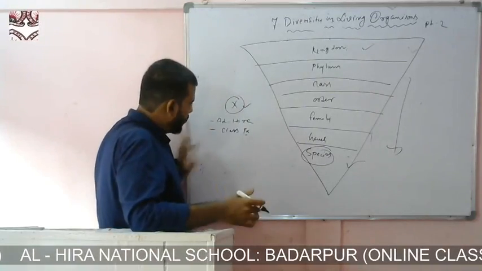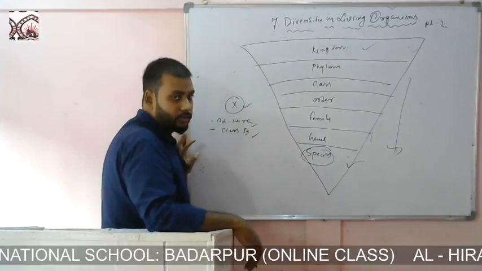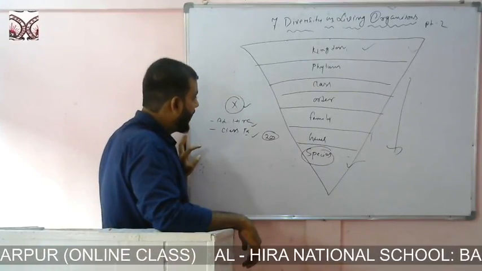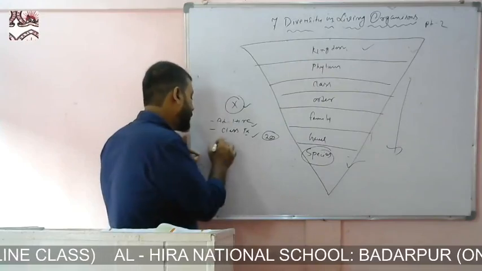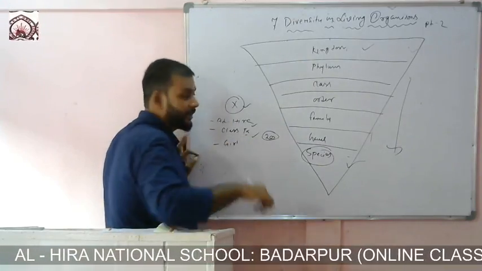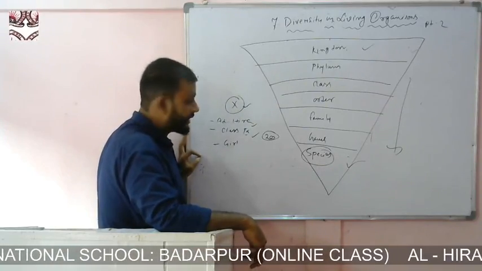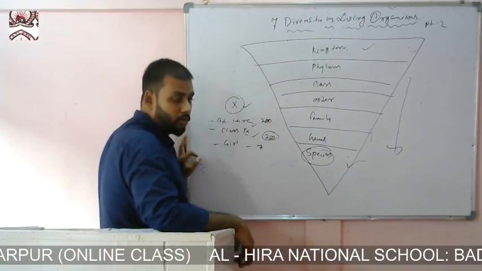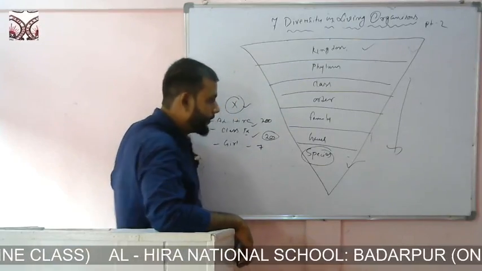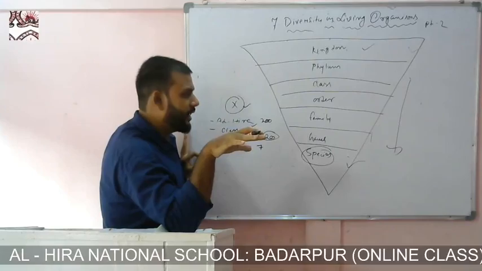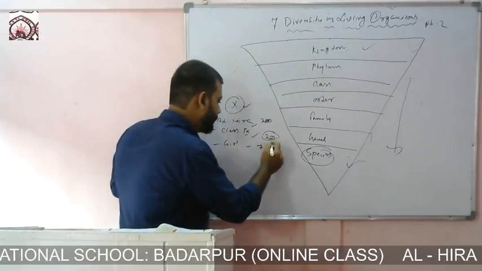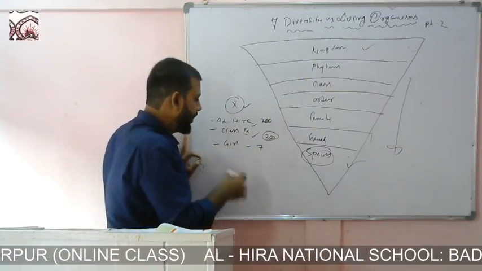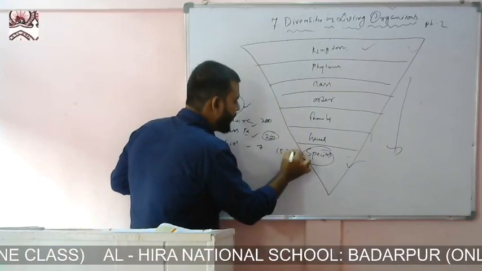Now when we went to Al Hira school first, then we went to class 9. In class 9, suppose we found 20 students. Now we have to know, is X a boy or a girl? Suppose we came to know it's a girl. So we found another characteristic. Now suppose there are 7 girls. Out of 7 girls, suppose we know that X is of height 5.3. Out of 7, there are 3 students who have a height of 5.3.